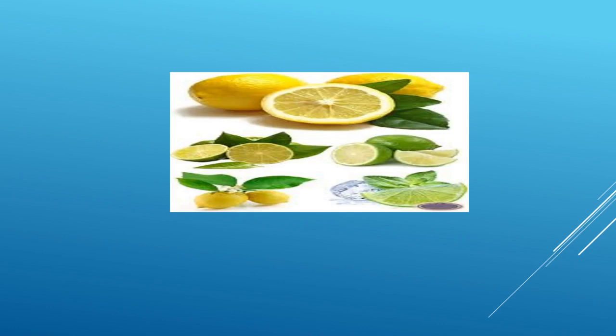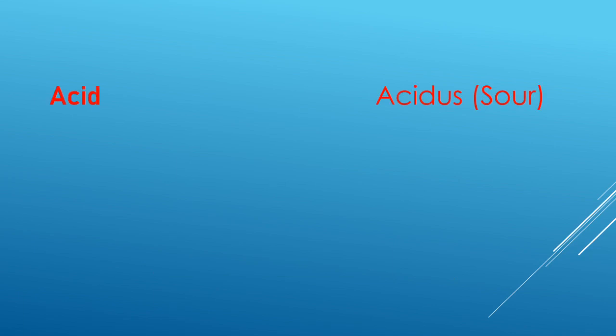On the screen, we are able to see right now all the citrus fruits, and we all are aware that these food substances are sour in nature. That is, they are sour tasting things. And these sour tasting things or sour tasting foodstuffs are classified as acids.